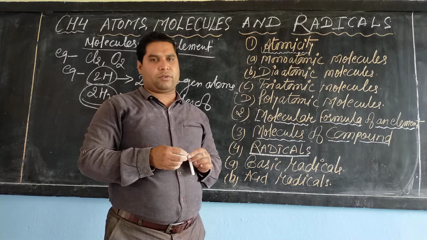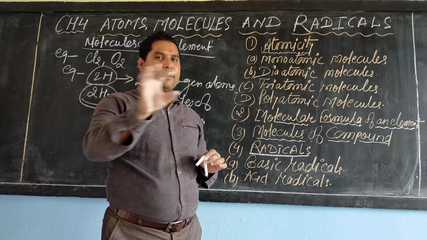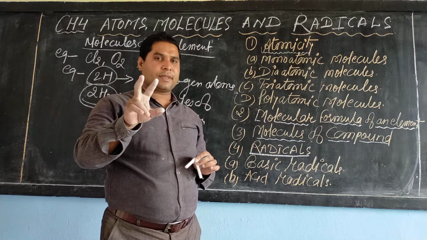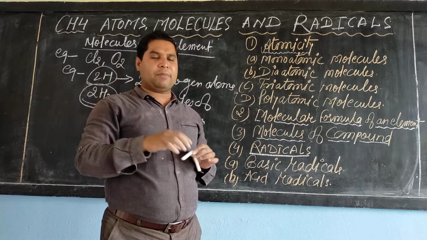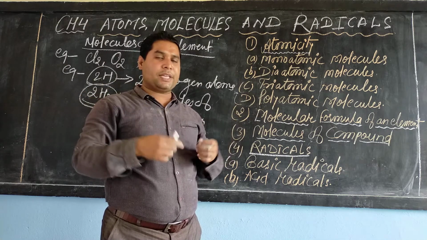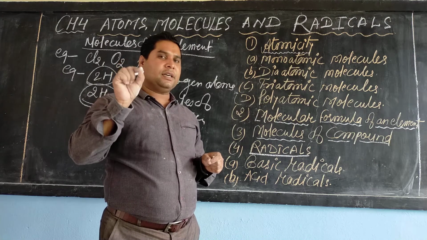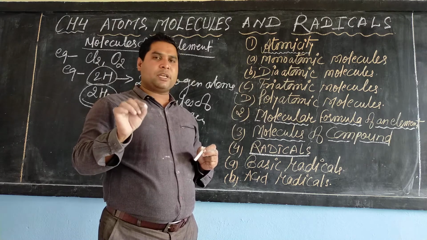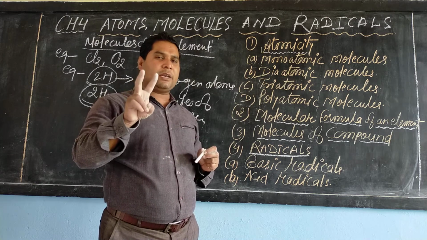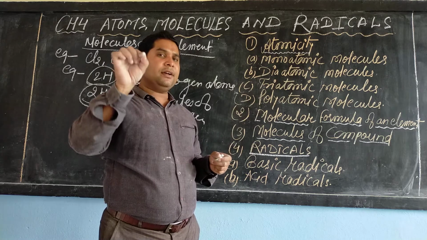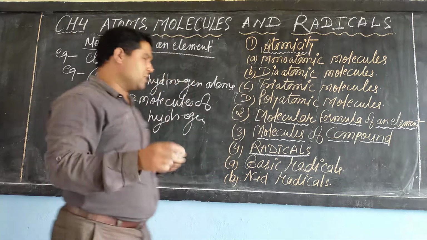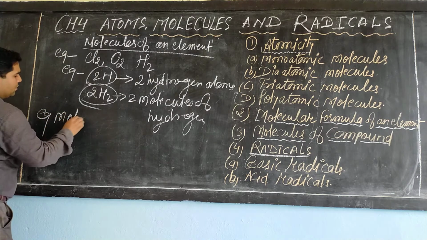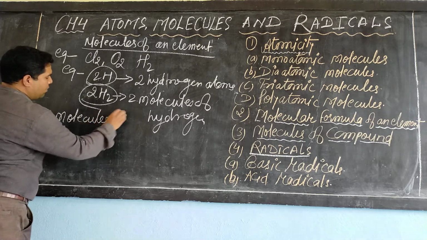What do you mean by compound? Compound is a pure substance in which two atoms of different elements combine together in a fixed ratio, or it can be defined as a pure substance in which two elements combine together in a fixed ratio. It can be understood this way. See here, molecules of compound.